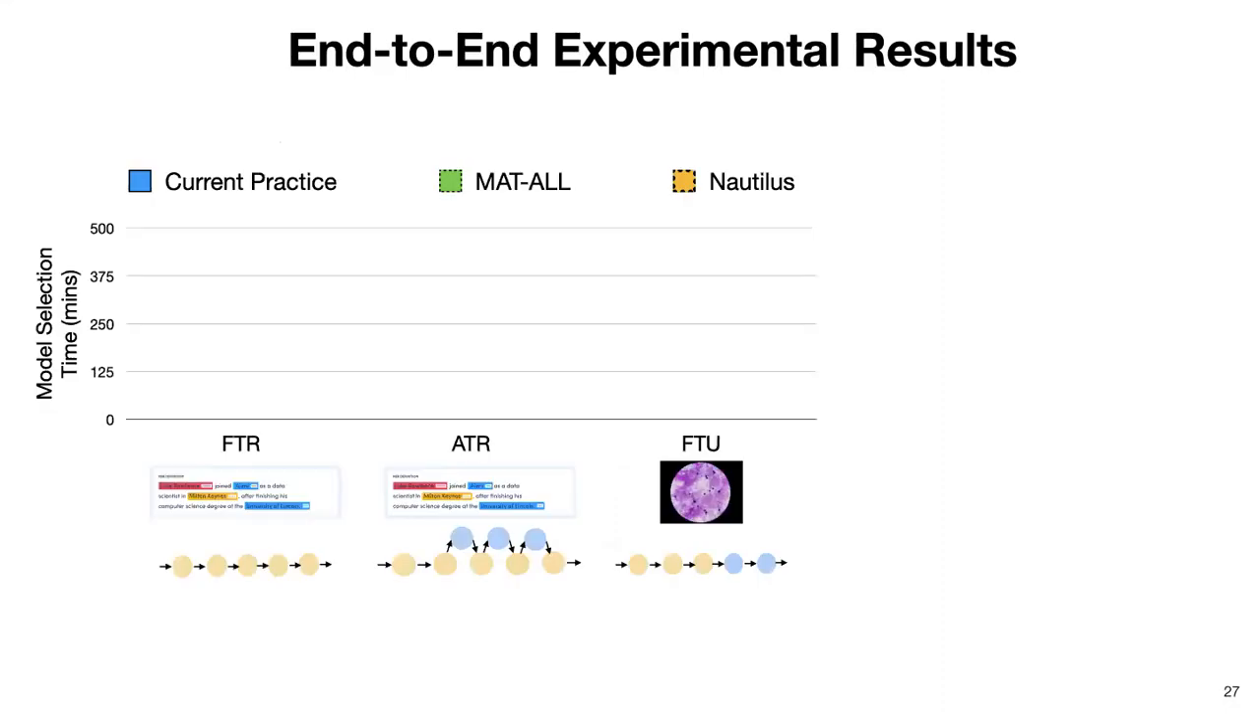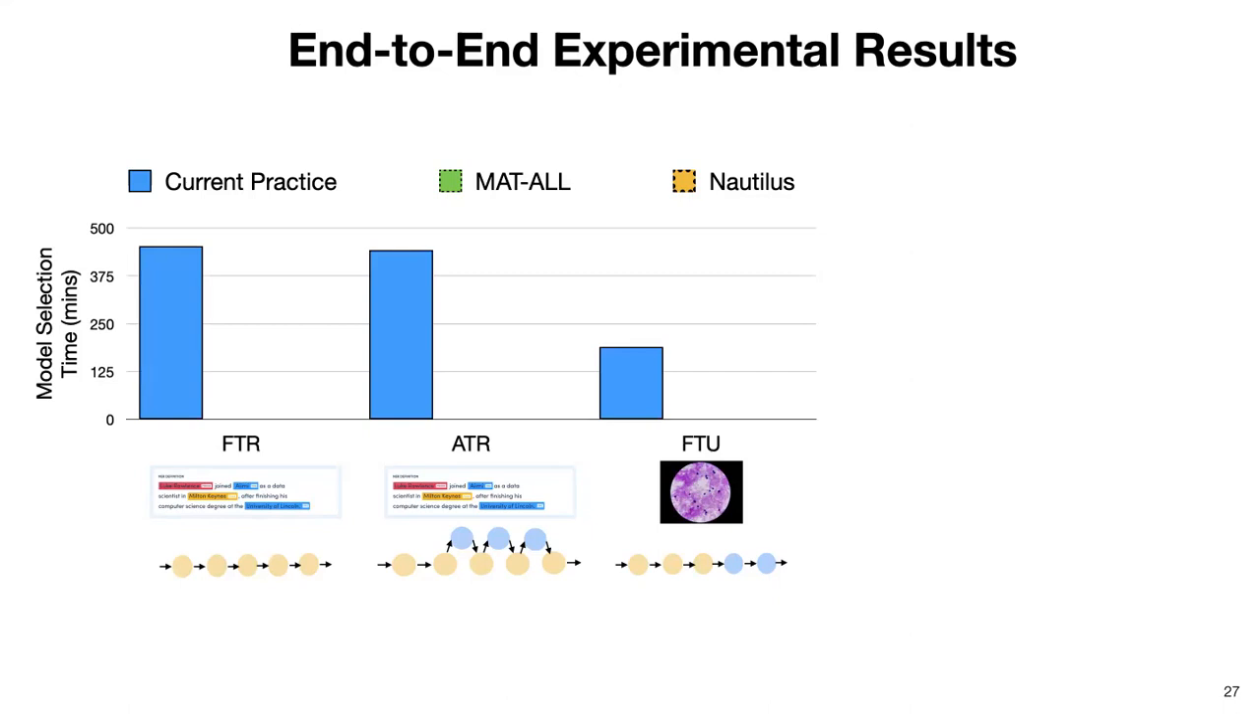In terms of end-to-end experimental results, I'm going to explore and compare three different approaches. Current practice is the current dominant practice of training deep learning models with frozen layers as is, and repeat this for each model and each layer freezing configuration. And it incurs the highest level of redundancies. MAT-all is a stronger baseline where we pre-materialize features from the last reused frozen layer beforehand and read these features to train each model independently. And finally, Nautilus is our system which performs both our selective materialization optimization and also model fusion optimization.